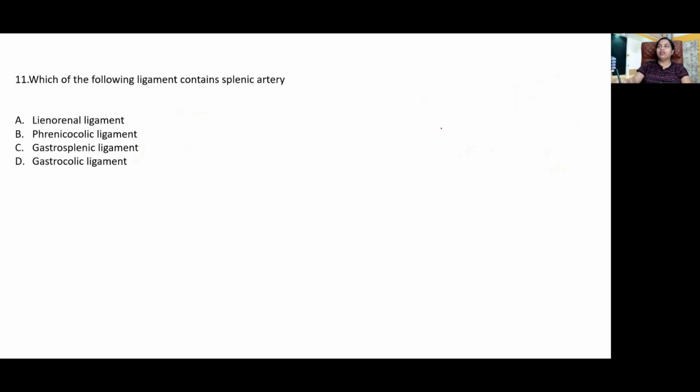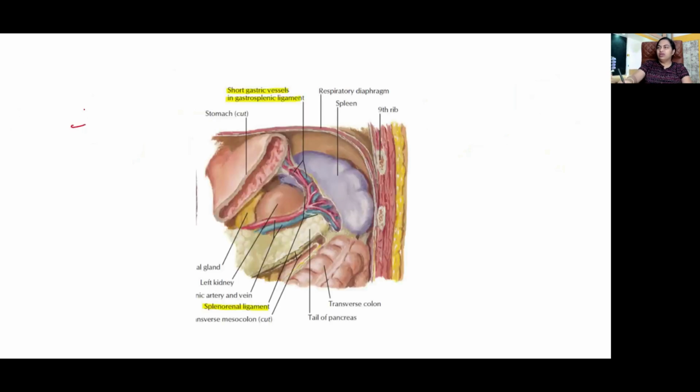Which of the following ligaments contains the splenic artery? Is it option A? So here, as you see, the splenorenal ligament, or lienorenal ligament, has the tail of the pancreas and the splenic vessels. And then we have the gastrosplenic ligament that has the short gastric vessels. This is the phrenicocolic ligament extending from the left colic flexure to the lower end of the spleen.